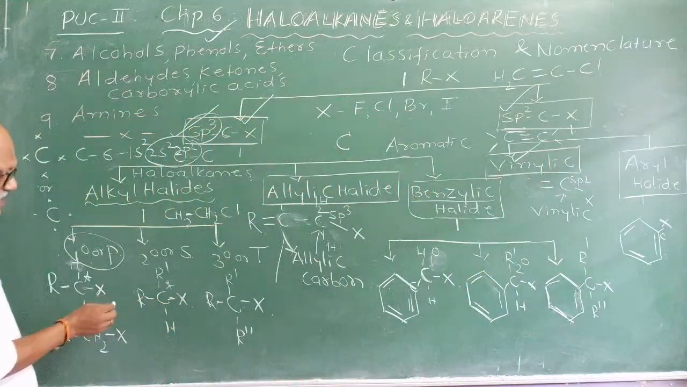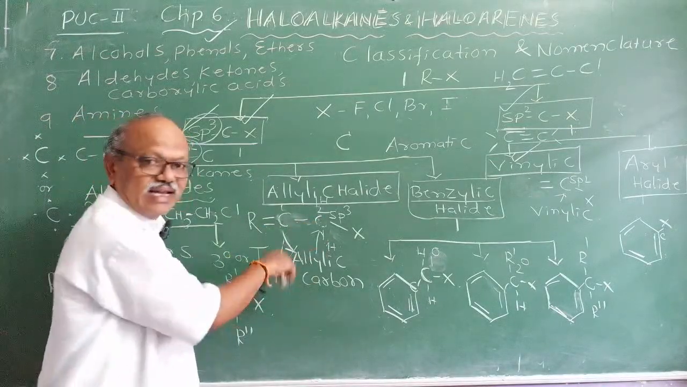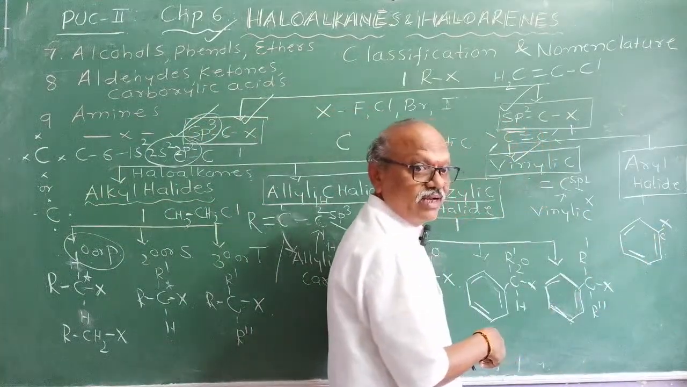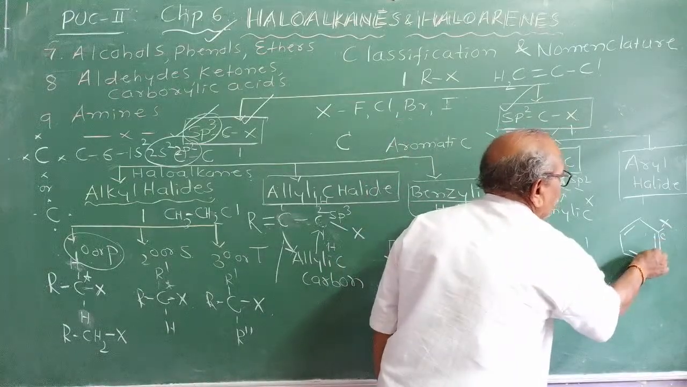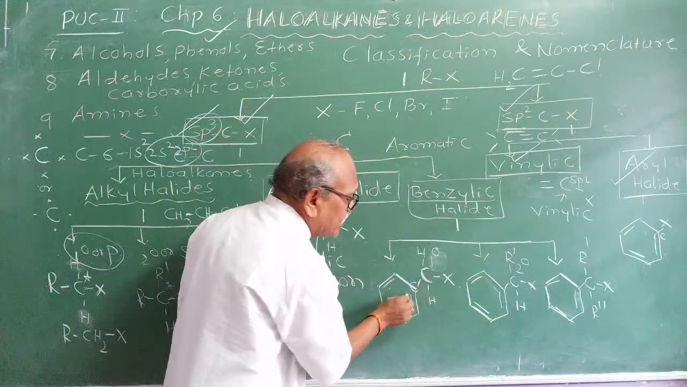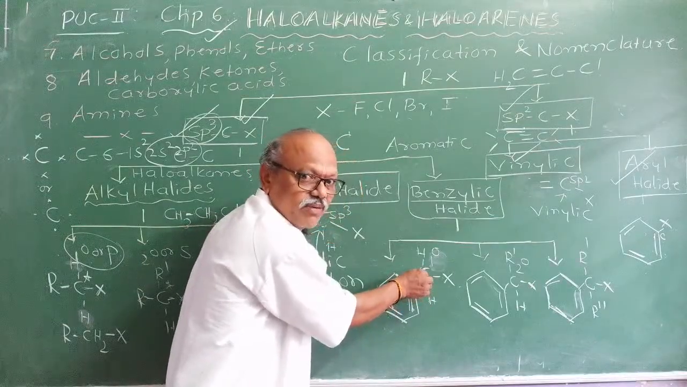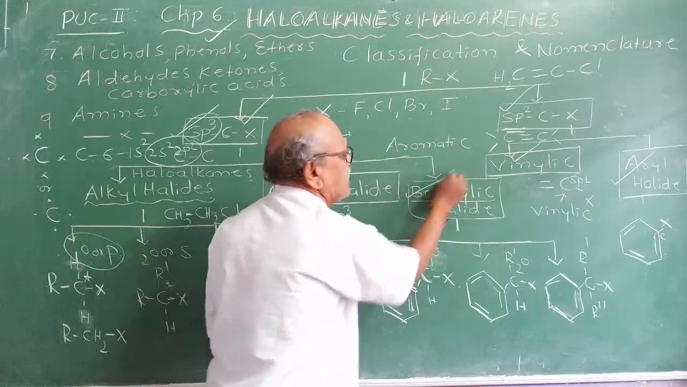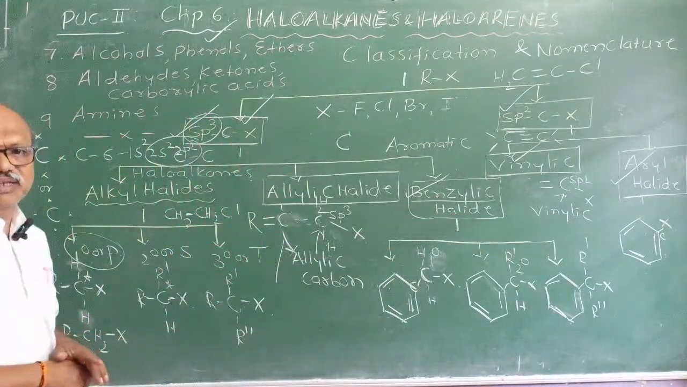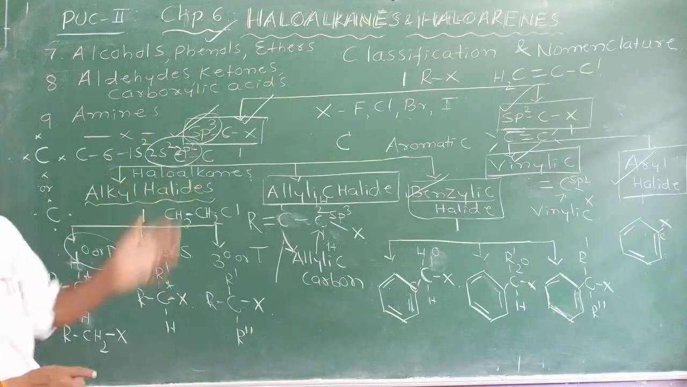And if the halogen atom is linked to the carbon atom next to the doubly bonded carbon atom, then it is called as allylic. Similarly, if the halogen atom is directly linked to the doubly bonded carbon atom of the benzene ring, then it is called as aryl halide. If the halogen atom is linked to the carbon next to the benzene ring, which is singly bonded and sp3 hybridized, it is called as benzylic halide. Like this, haloalkanes and haloarenes are classified for your 12th standard chapter. You will be studying in detail one by one.